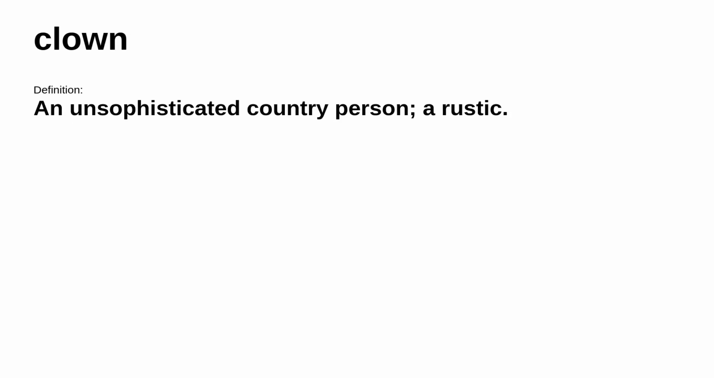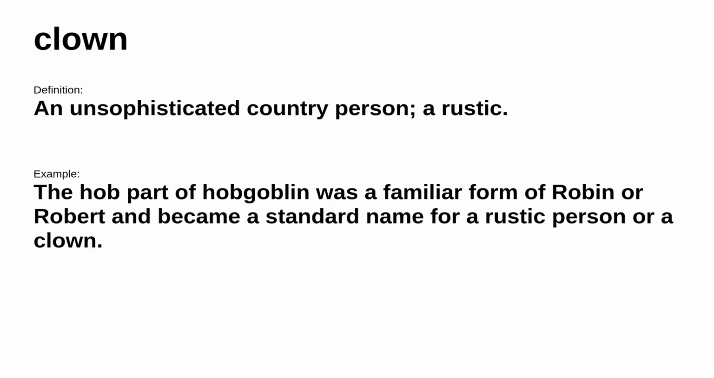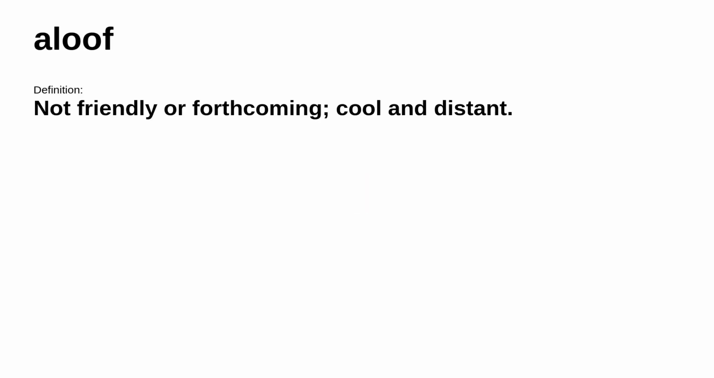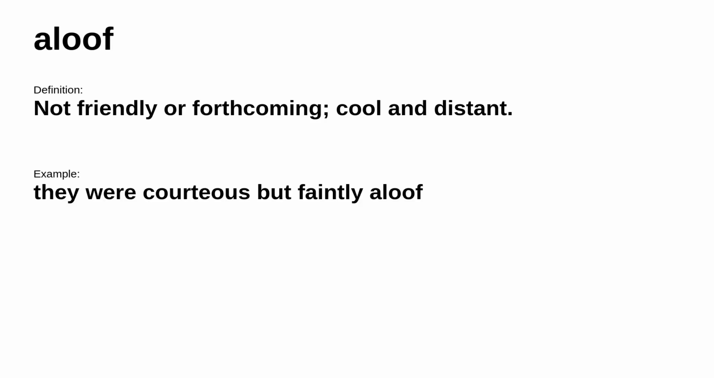However, in a different situation, it means an unsophisticated country person, a rustic. For example, the hob part of hobgoblin was a familiar form of Robin, or Robert, and became a standard name for a rustic person, or a clown. The next word is aloof. It means not friendly or forthcoming, cool and distant. Consider this example. They were courteous but faintly aloof.